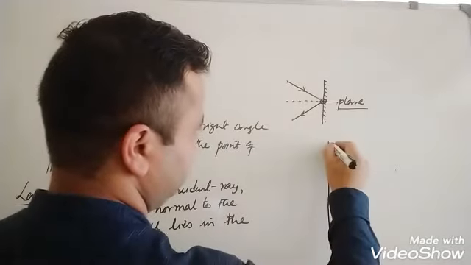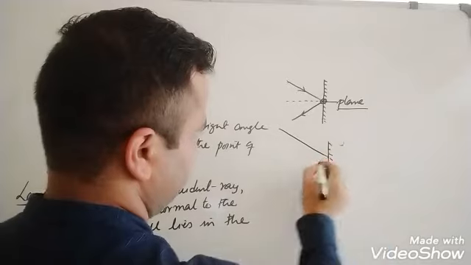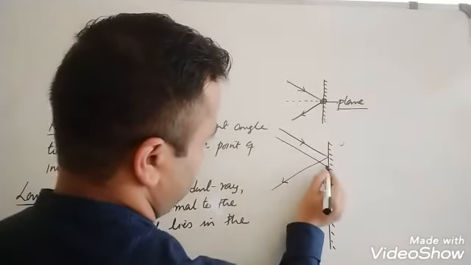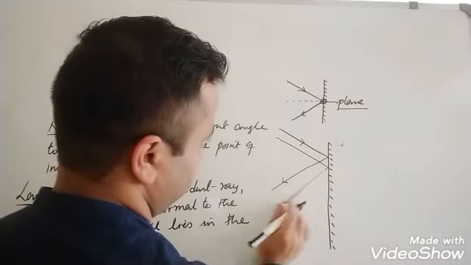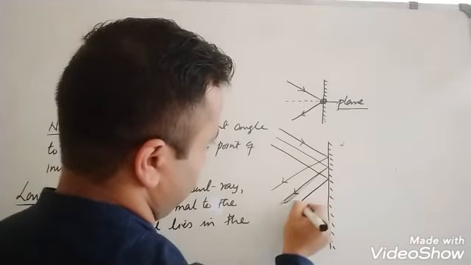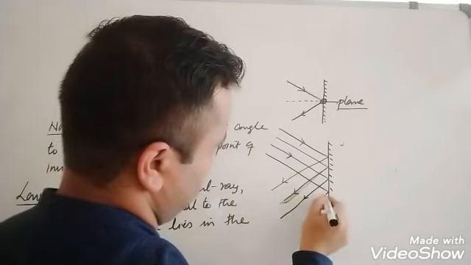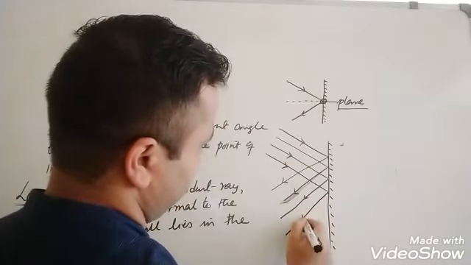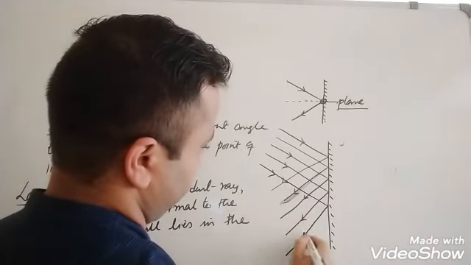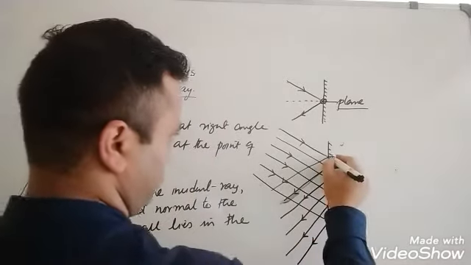This is a mirror. Now first case: this is the incident ray, this is the reflected ray. Next, incident ray, reflected ray. Incident ray, reflected ray. Incident ray, reflected ray. Incident, reflected. Incident, reflected. Okay, now count the number of points.